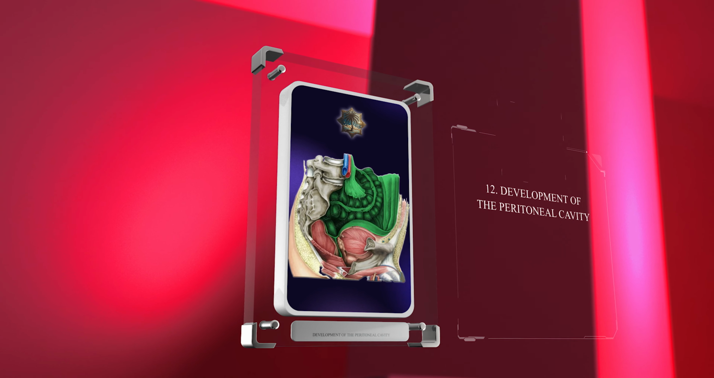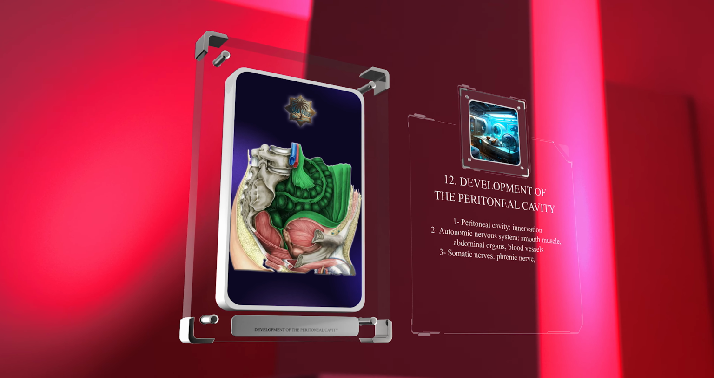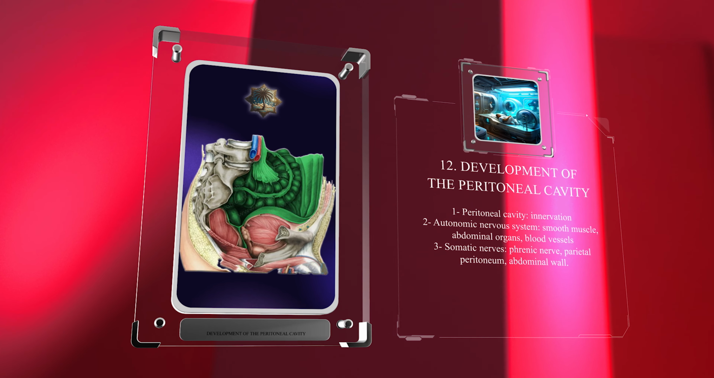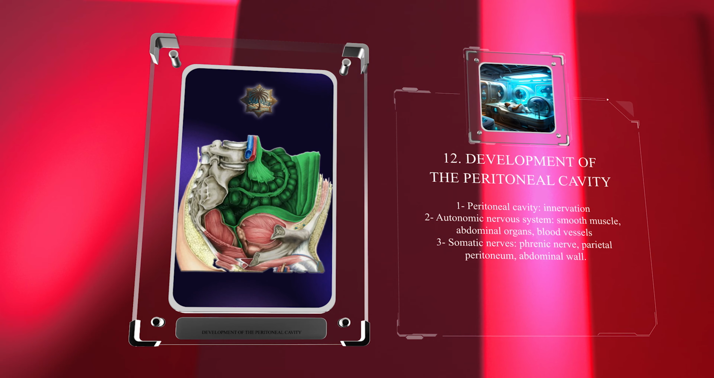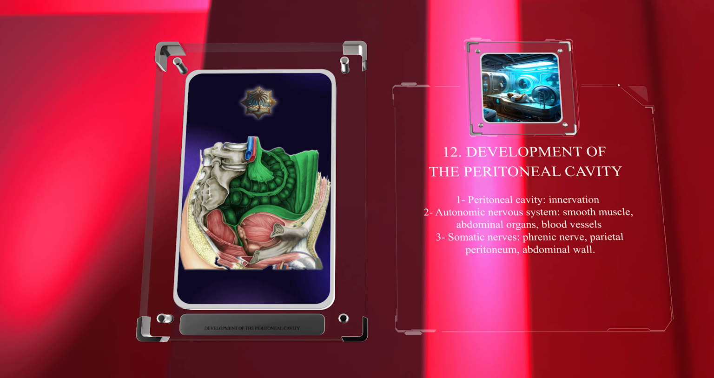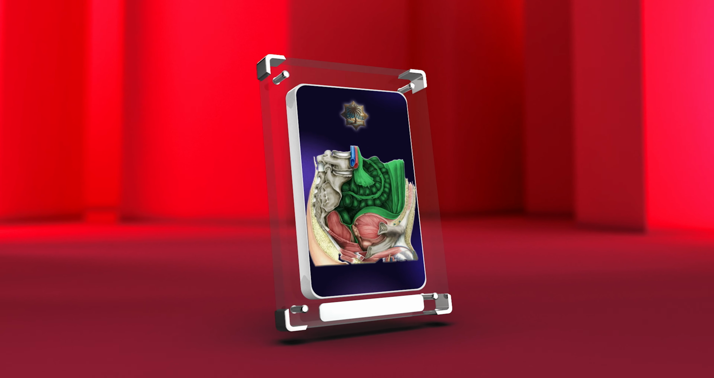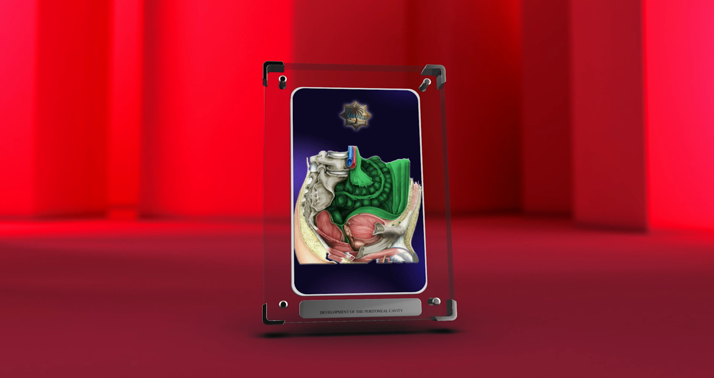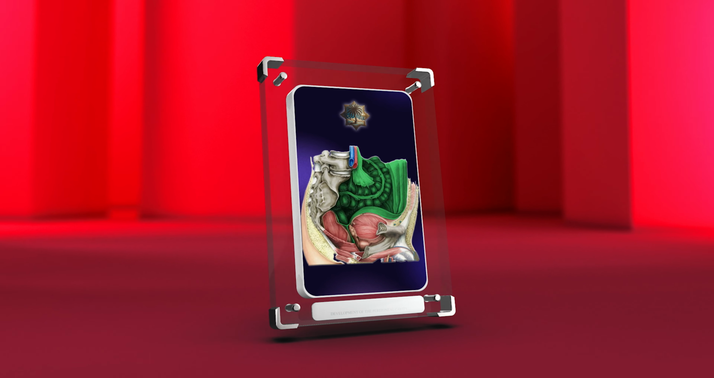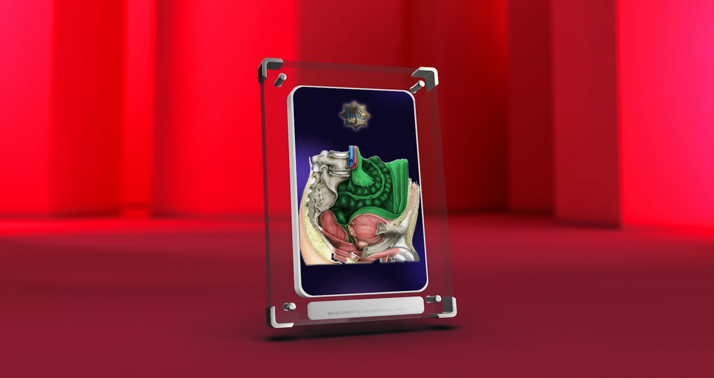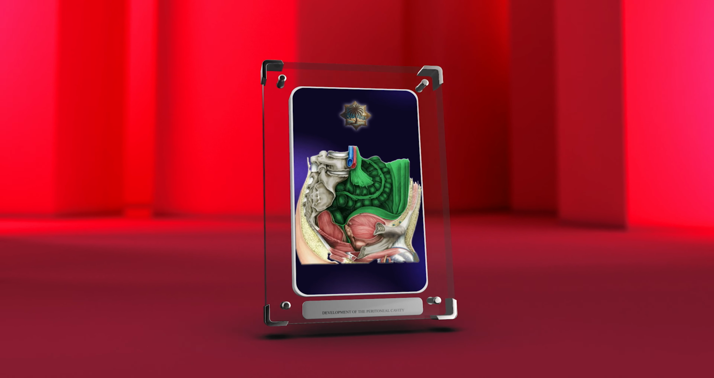The peritoneal cavity receives innervation from various sources. The autonomic nervous system supplies the smooth muscle of the abdominal organs and blood vessels. The somatic nerves, such as the phrenic nerve, supply the parietal peritoneum, which lines the abdominal wall. In summary, the peritoneal cavity undergoes a complex developmental process involving the formation of mesenteries, ligaments, and compartments. Understanding this process is essential for medical professionals in order to comprehend the anatomy and functions of the abdomen.